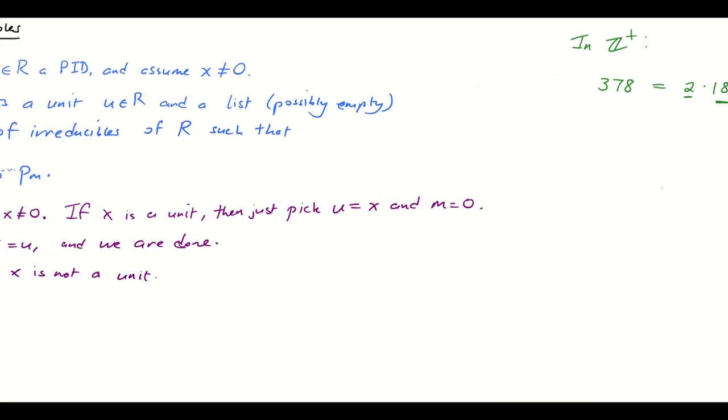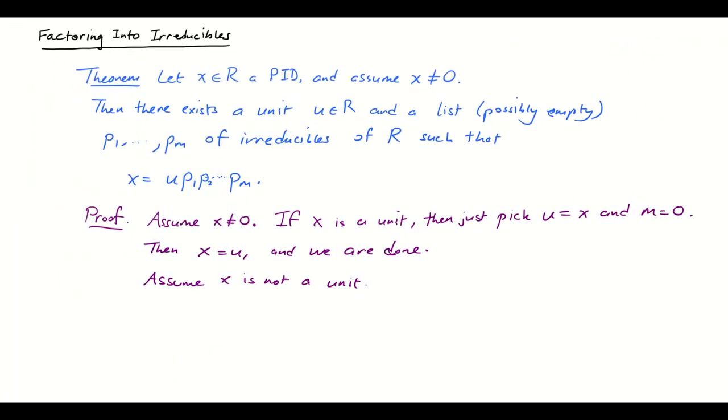Here, we're in a principal ideal domain. We don't necessarily have induction. And you might think, well, maybe we could retool the proof by saying, well, let's induct on the number of irreducibles that we need or something. Like maybe if X is not a unit, and if it's not irreducible itself, then X factors into a product of two things, neither of which is a unit. And then each of those things perhaps is factorable into a smaller number of irreducibles, so you use induction. But the problem with that is we have no basis right now for assuming that anything here factors into a finite number of irreducibles. That's the thing that we're trying to prove.